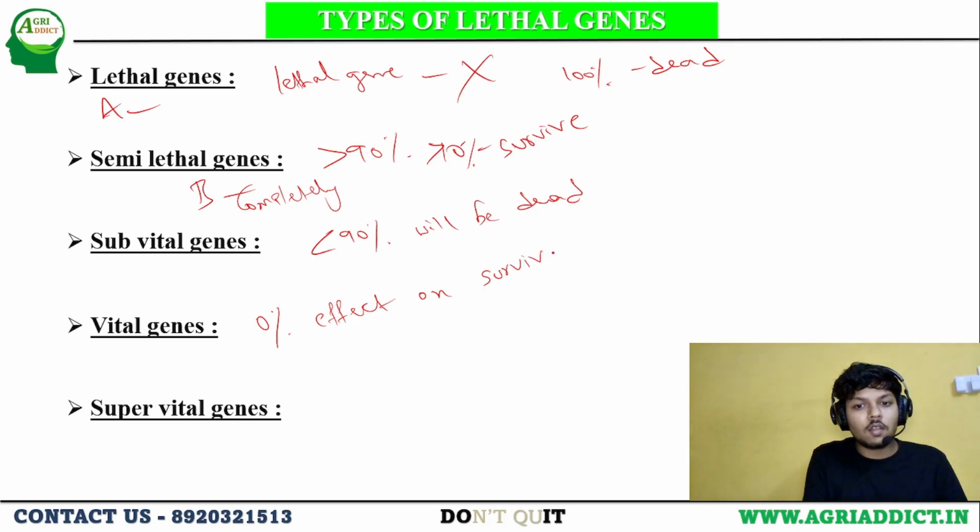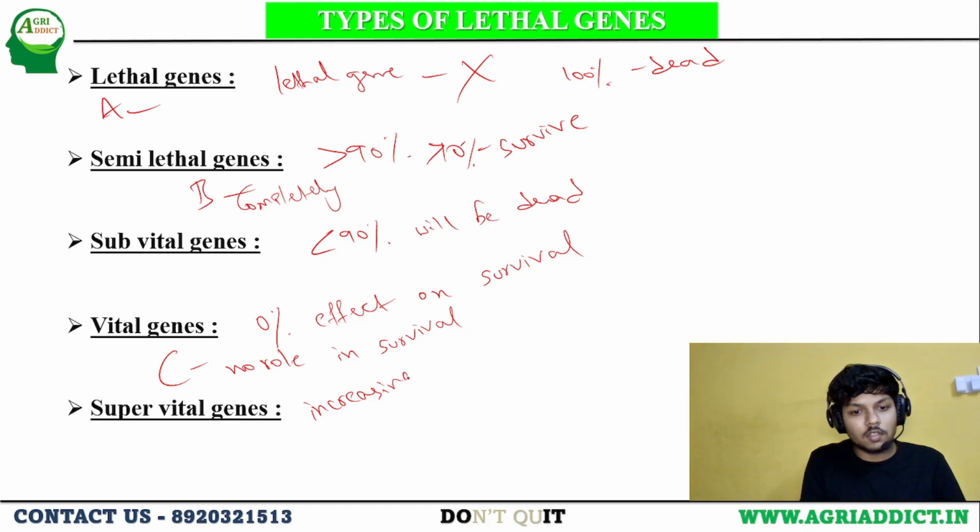Let's assume this is a C gene. It has no role in the survival of the person. Either he is dead or alive, it is not due to this gene. And the other one is super vital genes. These are increasing the survival.